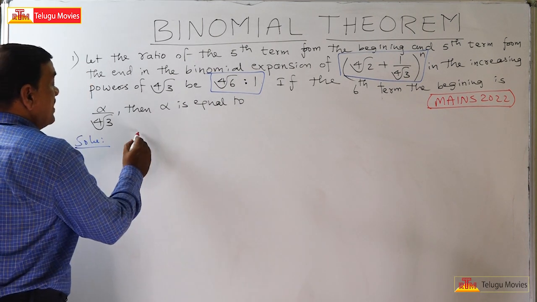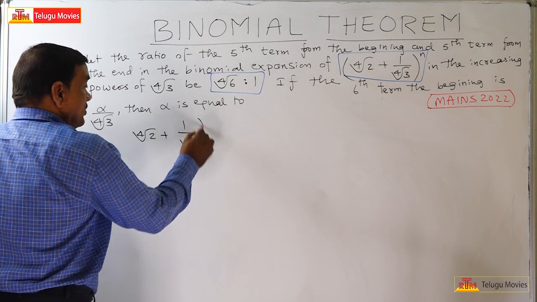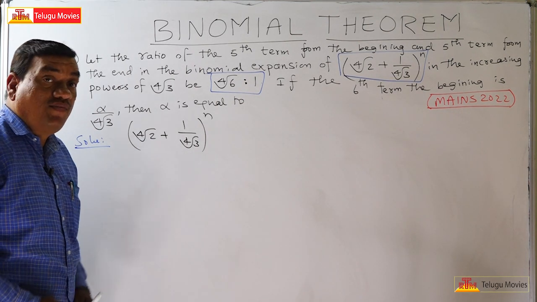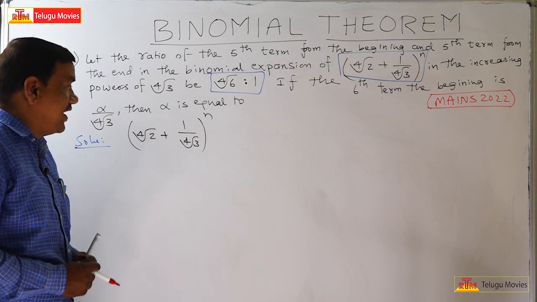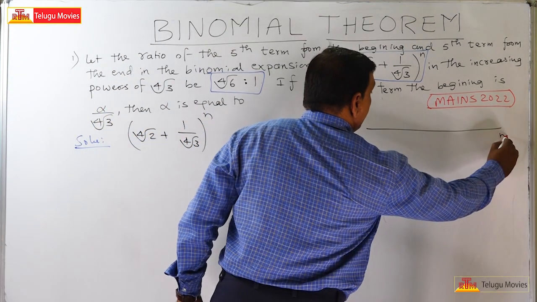What is the binomial given? It is fourth root of 2 plus 1 by fourth root of 3, whole to the power of n. In this expansion, there will be n plus 1 terms.